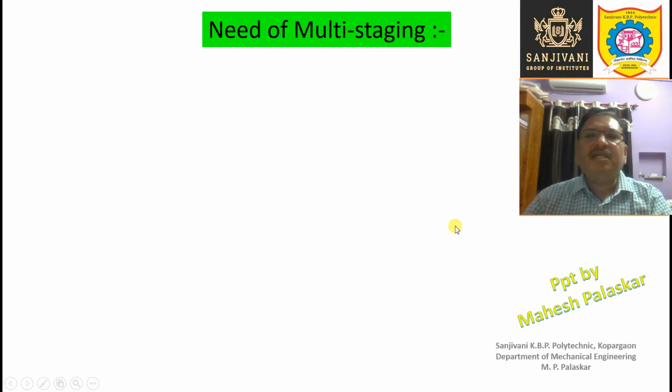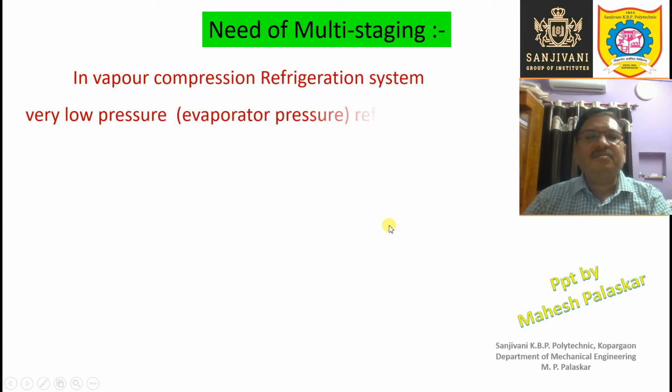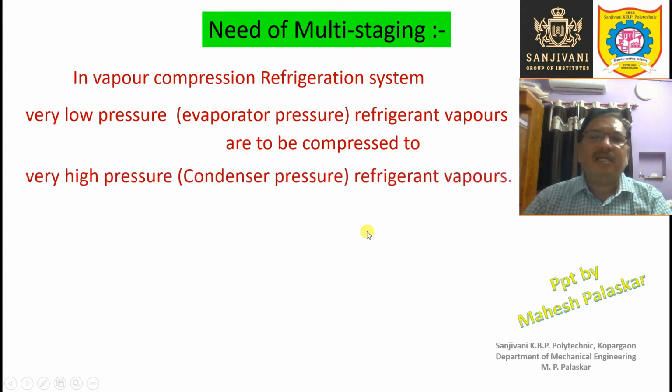First of all, what is the need of multistaging? Why multistaging is required? In vapor compression refrigeration system, the refrigerant vapors which are having very low pressure, that is equal to evaporator pressure, are required to be compressed to very high pressure, that is the condenser pressure, right?